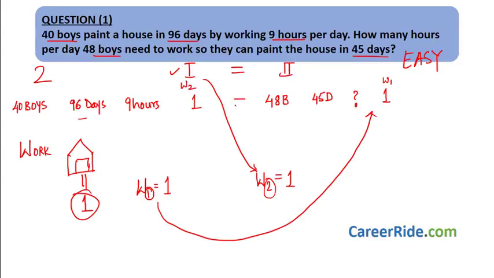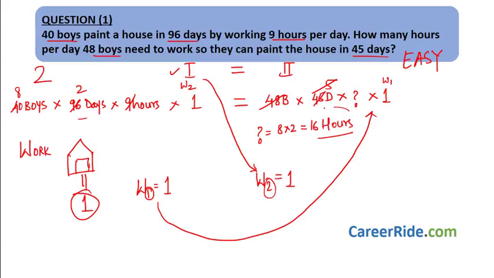Now we just need to equate these two, right? Multiply the left hand side values with each other, and multiply the right hand side values with each other. This is the formula. Let's solve it. 9 fives are 45, 48 twos are... 5 eights are 40. So what we get is question mark equals 8 into 2 equals 16 hours. So 48 boys take 45 days to paint the house if they work 16 hours per day. Did you get it? So 16 hours is the answer.